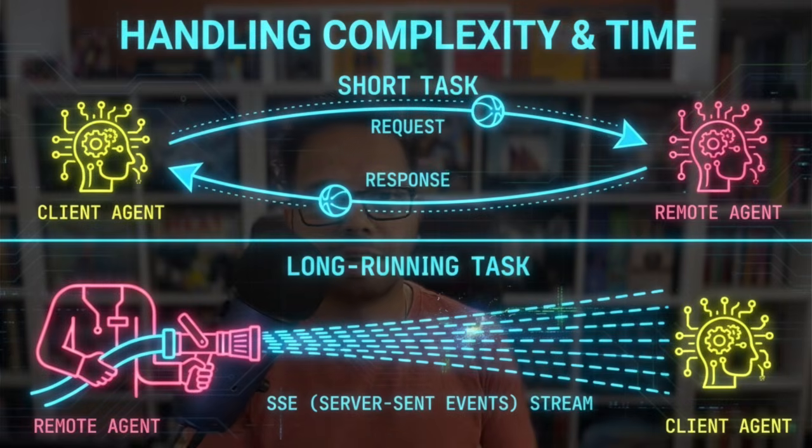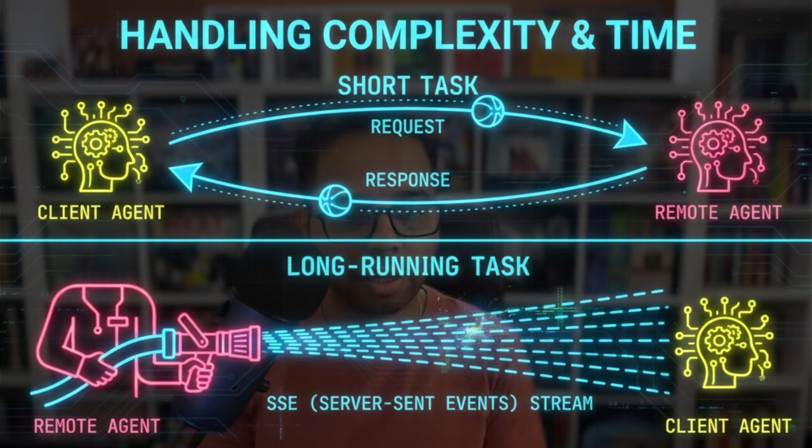Now, sometimes when the response comes from the remote agent, it is basically a very short task. It doesn't need any complexity. For example, just book this flight for me, right? And this flight is also available. At that point of time, you will see a quick request that goes from the client agent to the remote agent, and the remote agent responds with whatever task artifact it has created. For example, let's say after booking it got a ticket in PDF format, it will probably give that PDF ticket to the client. But there are certain cases which are long running tasks, right, from the